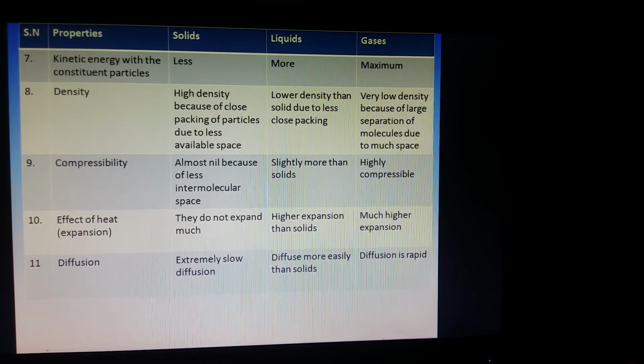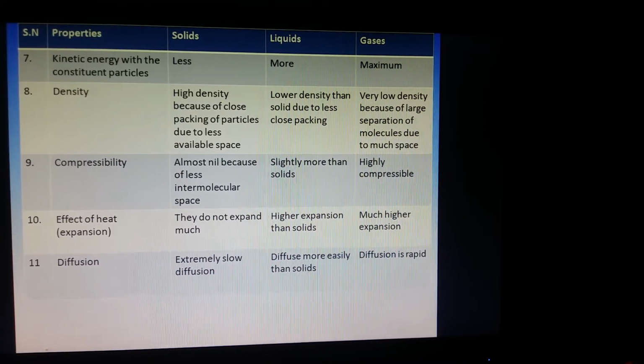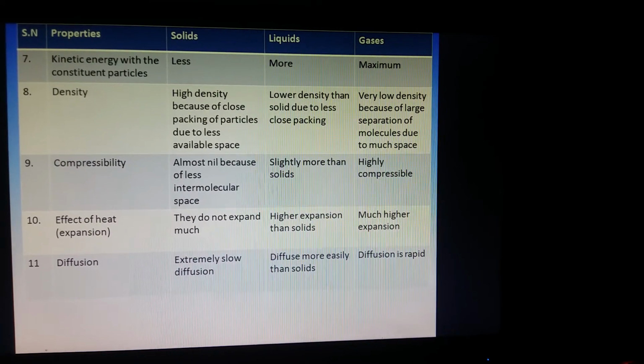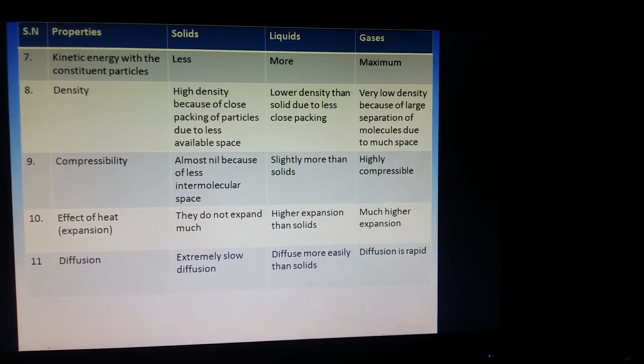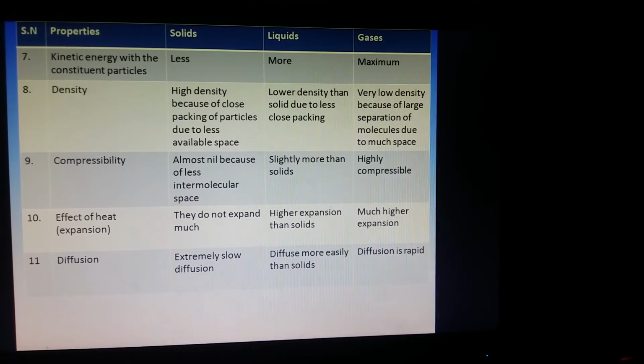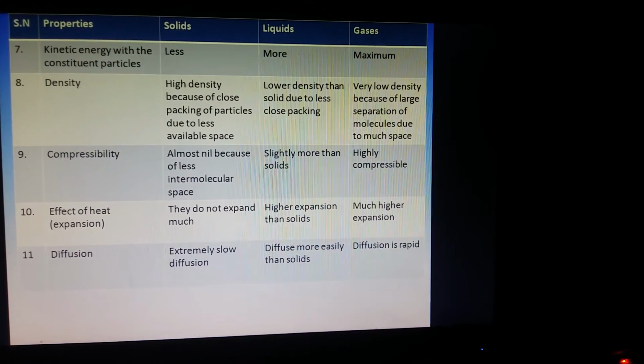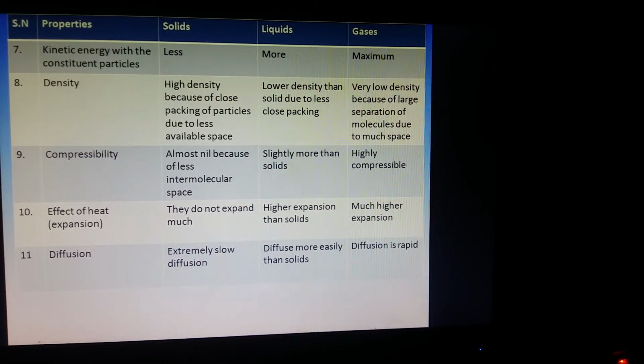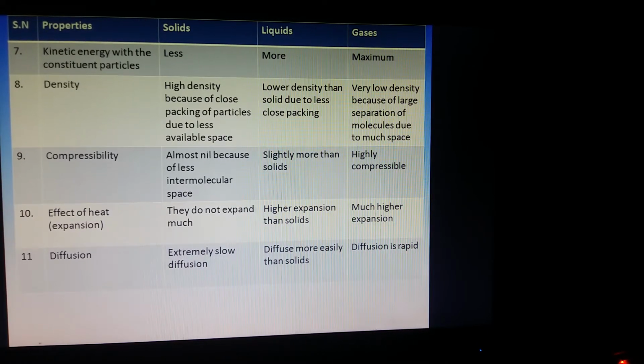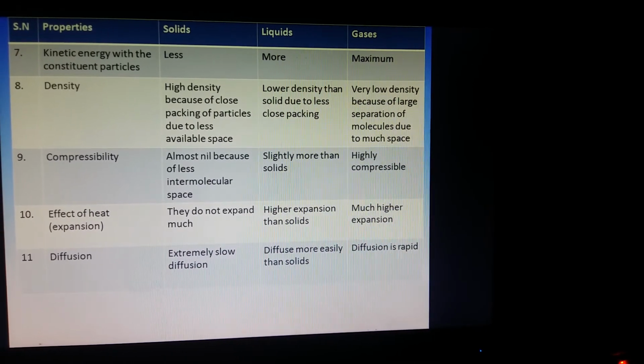Now, let us take compressibility. Solids are rigid. They cannot get compressed easily. So, the compressibility is almost nil because there is no intermolecular space. They are rigid. In liquids, the compressibility is slightly more. And gases are highly compressible.